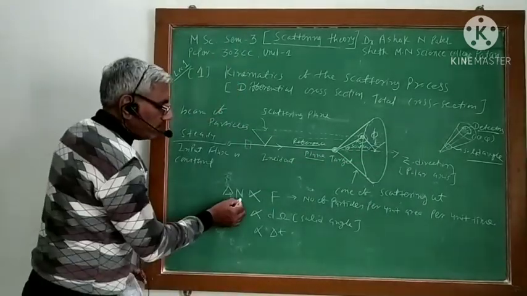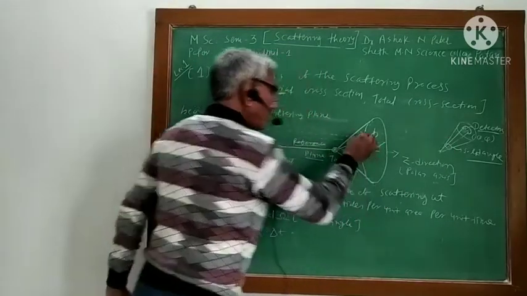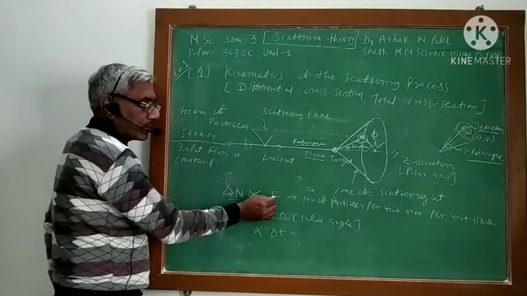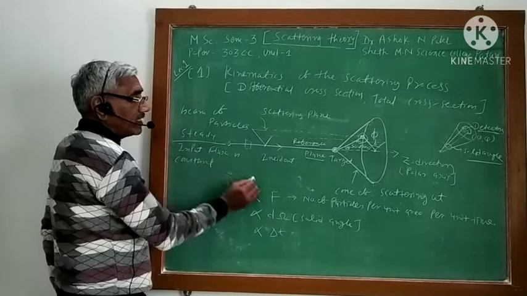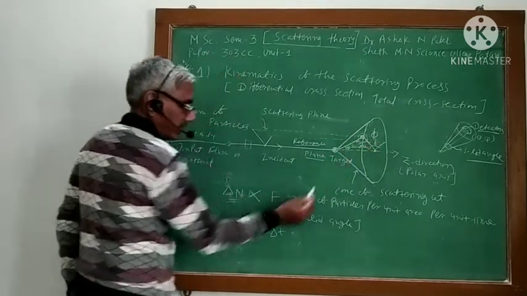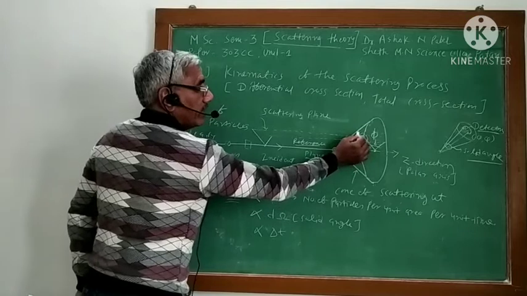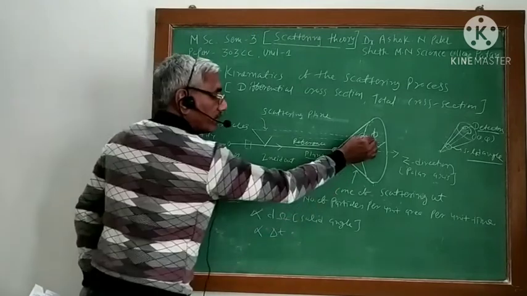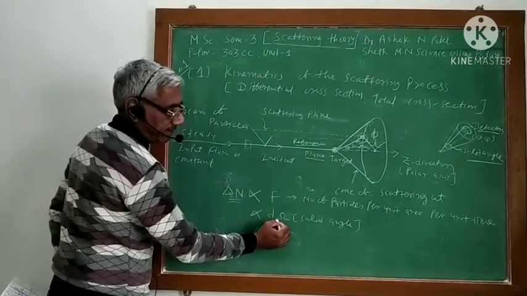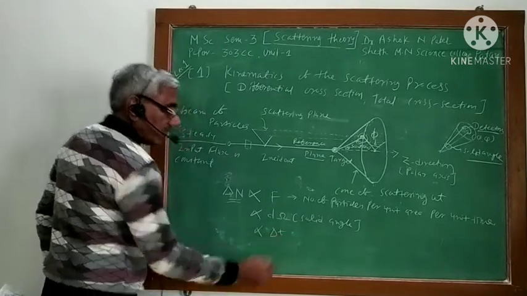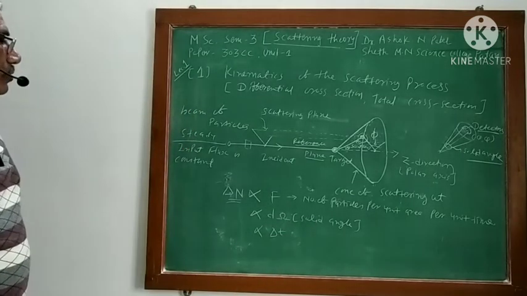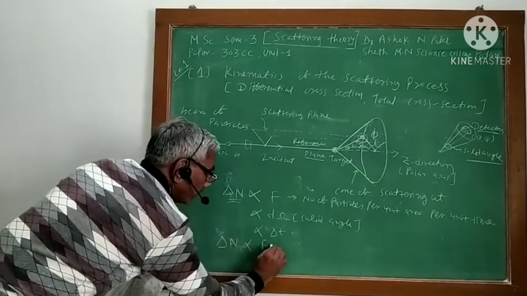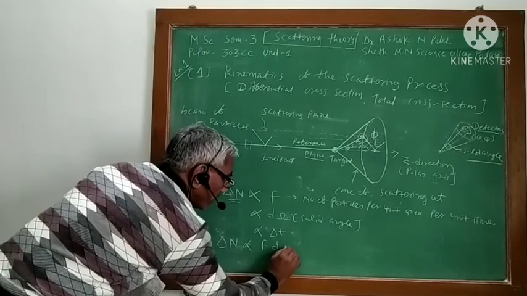So the number of the scattered particles at this point will depend on the input flow or input flux of the particles, as well as on the area. And the area makes some angle, a solid angle. So you can say the area is represented by the solid angle d omega, and it also depends on delta t. So your formula will be like this: delta n is equal to f d omega delta t.